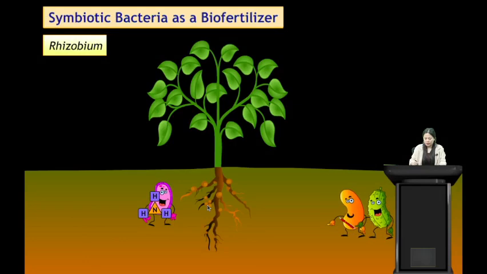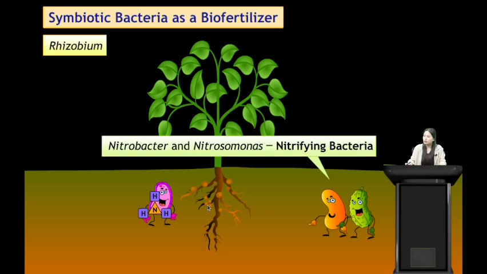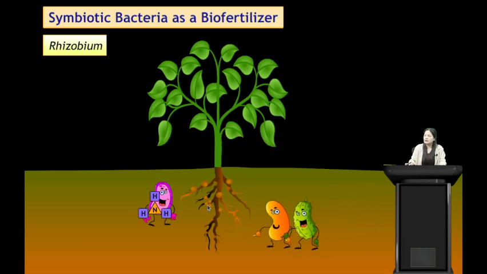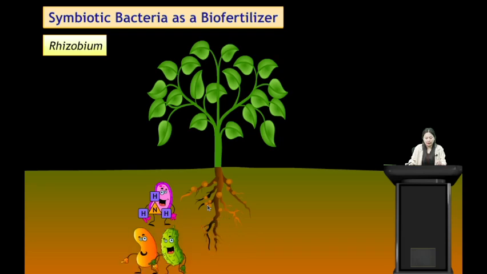Then we have some more nitrifying bacteria called nitrobacter and nitrosomonas. These are some examples of nitrifying bacteria, and these nitrifying bacteria will take the ammonia and convert it into nitrites and nitrates.